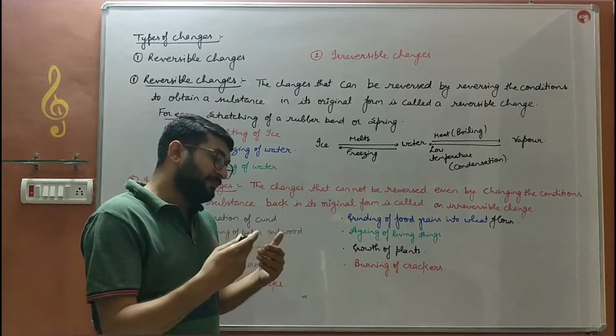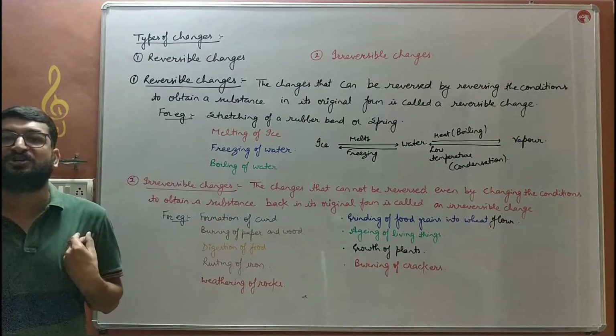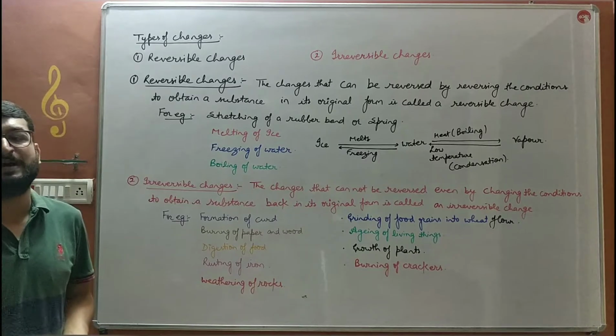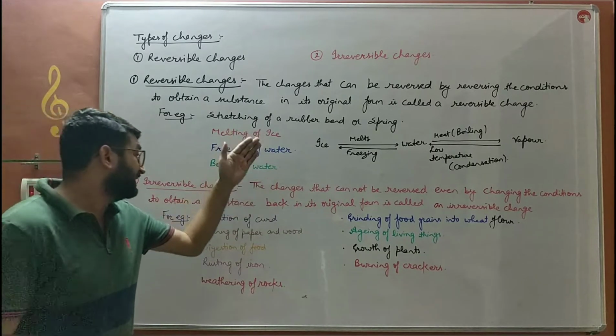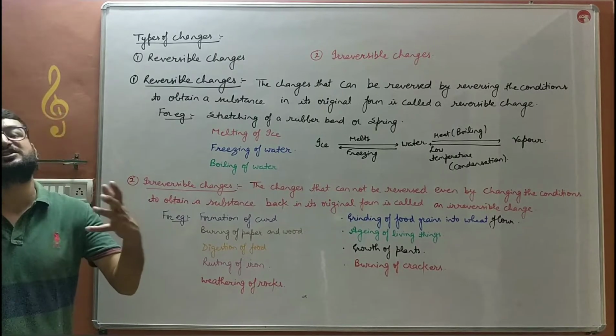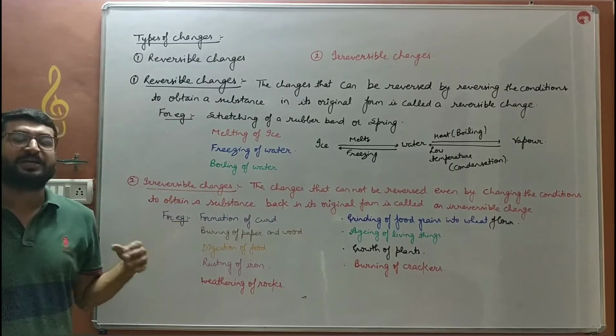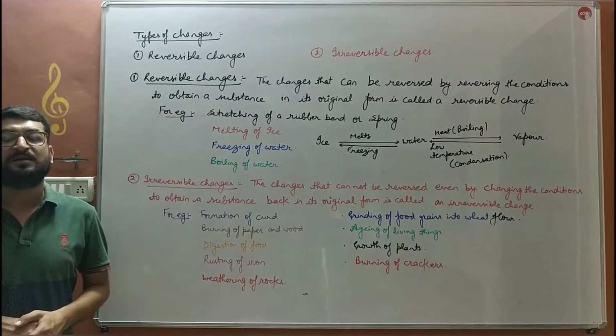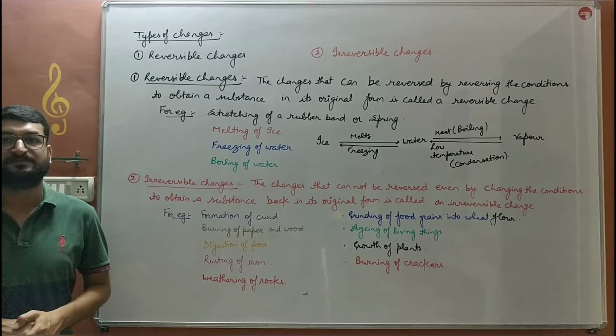With the passage of time, we get aged. Aging of living human beings cannot be reversed back. So these are the kind of changes which are irreversible, that cannot be reversed by changing the conditions of a substance to its original form. Those are known as irreversible changes.